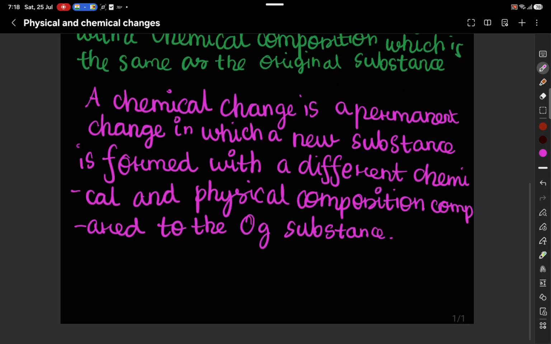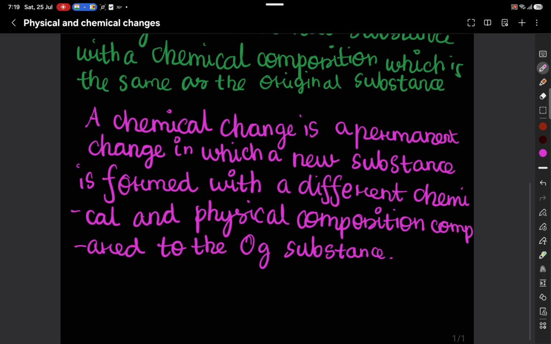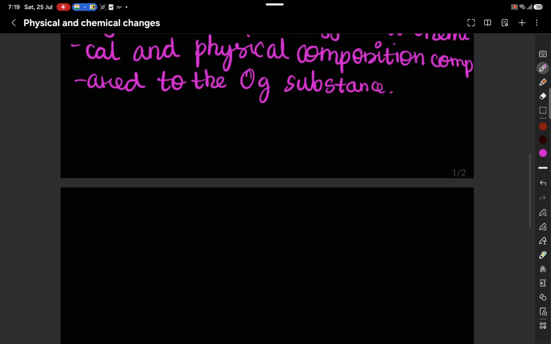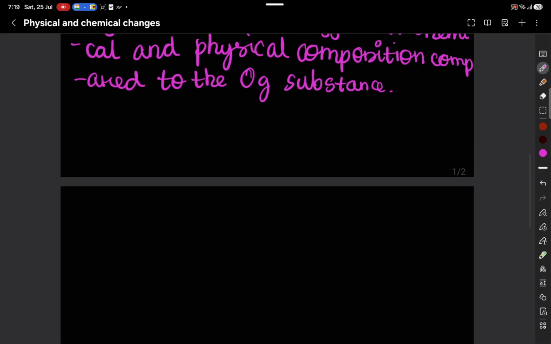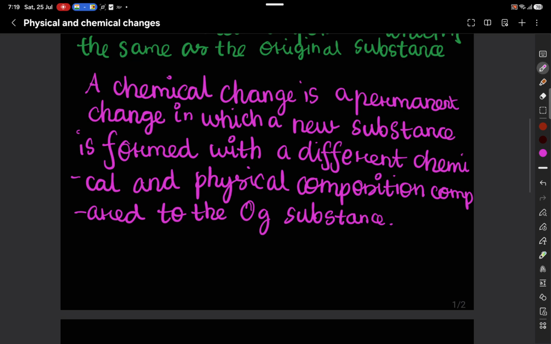Now examples of chemical changes are, as I just told you, ripening of fruits and formation of curd from milk, burning of wood, burning of paper. These are all chemical changes because they cannot be reversed by reversing the conditions. Now there are some changes called energy changes, in which energy is involved, and these are present in both physical and chemical changes. In physical changes, the energy is used to change the state.